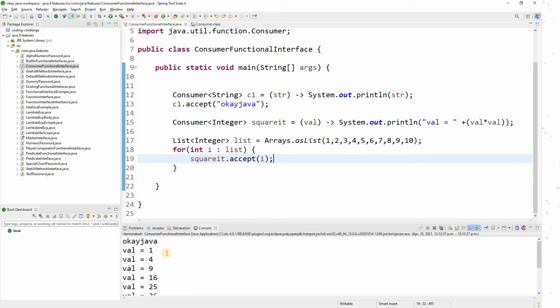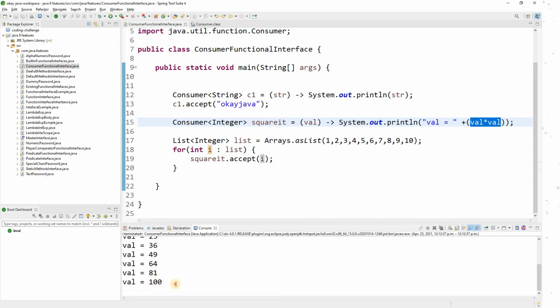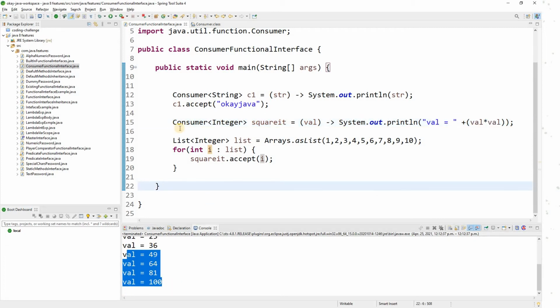You can see the result here, right? So I'm passing one integer type value to the consumer, and it is multiplying the number by itself. So 1 is 1, 2 is 4, 3 becomes 9, 4 into 4 is 16, 5 into 5, correct? So this is how it goes. The point is you can use a consumer to process any type of value. It could be a string value, it could be an integer value.